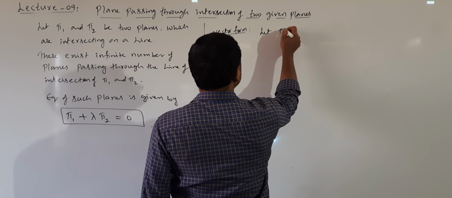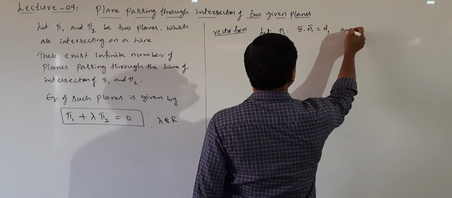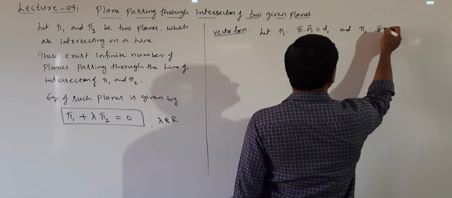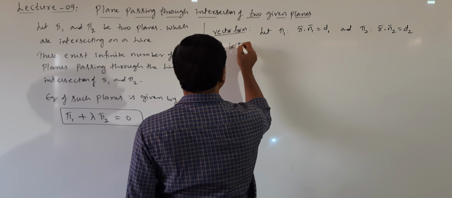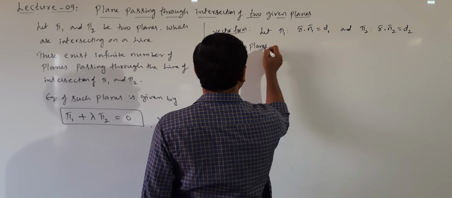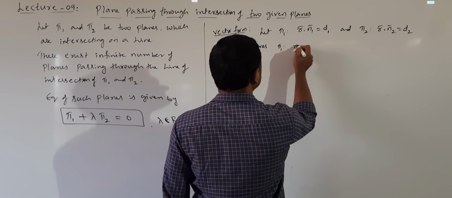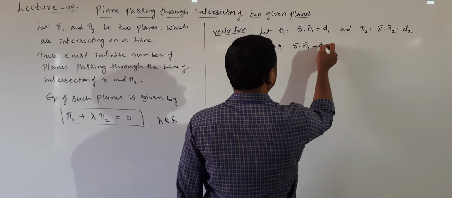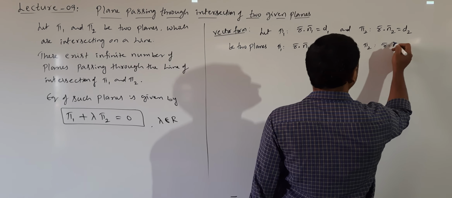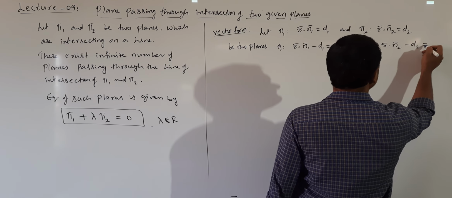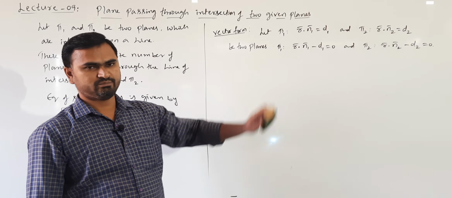Let us take two planes. Pi 1 is r bar dot n1 bar is equal to d1, and the second plane pi 2 is r bar dot n2 bar is equal to d2. Now I will bring the constant to the left hand side first. We can write pi 1 as r bar dot n1 bar minus d1 equal to 0, and the second plane is r bar dot n2 bar minus d2 is equal to 0. So these are the two planes we are considering, pi 1 and pi 2.